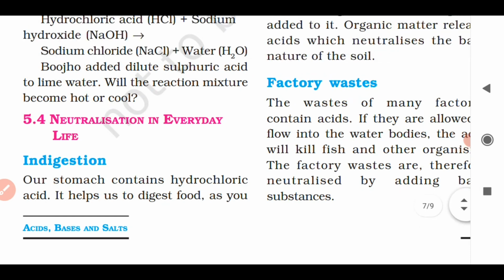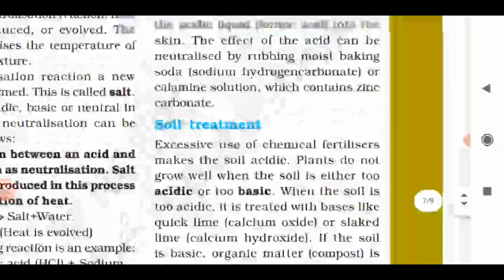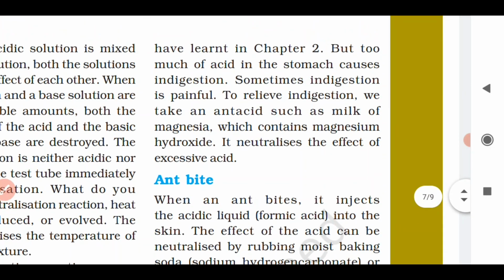We know that our stomach produces what? Hydrochloric acid, and this hydrochloric acid helps in digesting our food without harming the stomach, right? In chapter number 2 also we have discussed that our stomach produces hydrochloric acid which helps us in digesting our food without harming the stomach. It helps us to digest food as you have learnt in chapter number 2.